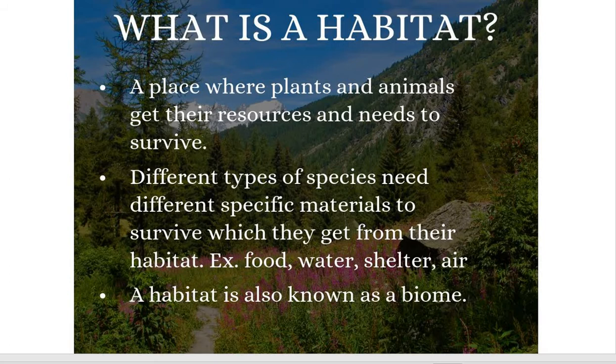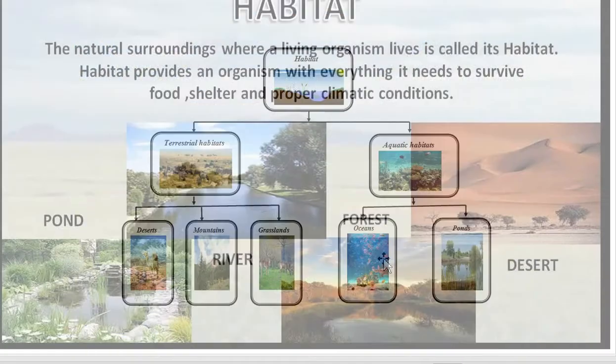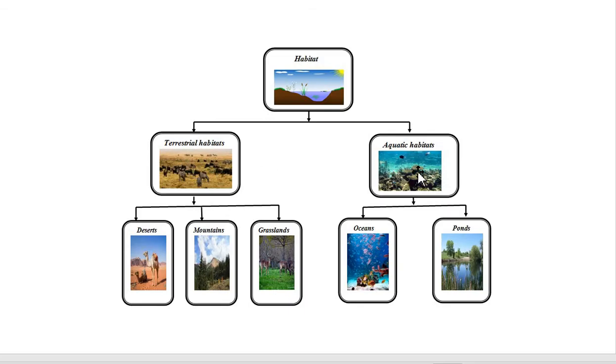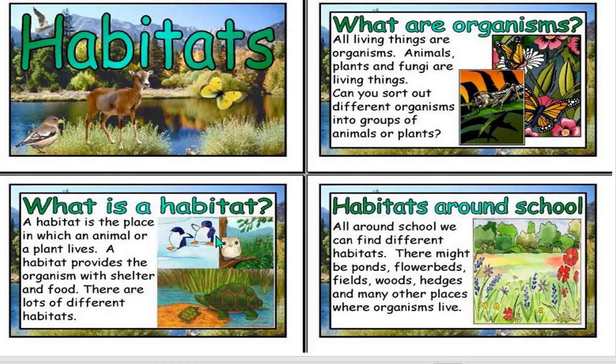The different types of species have different specific materials to survive, which they get from their habitat. For example, food, water, shelter, and air. This is also known as a biome. Habitat is divided into terrestrial habitats and aquatic habitats, that is, on the land and inside the water. Terrestrial habitats are divided into desert, mountains, and grasslands, and aquatic habitats into oceans and ponds, where we can find a wide variety of organisms.